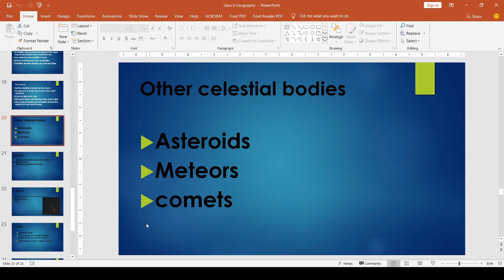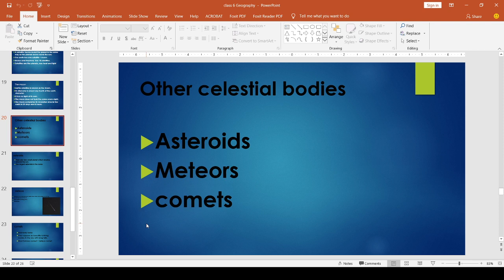So, in the previous class, we learned what celestial bodies or heavenly bodies are: stars, planets, satellites, etc. Besides these planets and satellites, there are other small celestial bodies which move around the sun. We can see which they are. These other celestial bodies in the solar system are asteroids, meteors, and comets. Let's see which are they.